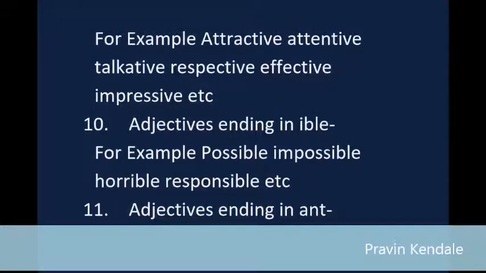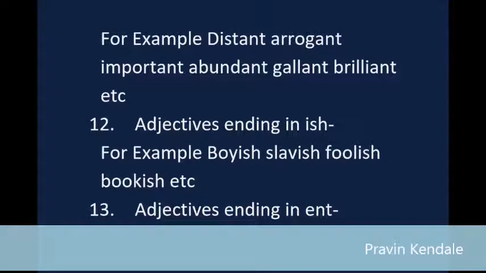10. Adjectives ending in ible. For example, possible, impossible, horrible, responsible, etc. 11. Adjectives ending in ant. For example, distant, arrogant, important, abundant, gallant, brilliant, etc. 12. Adjectives ending in ish. For example, boyish, slavish, foolish, bookish, etc.